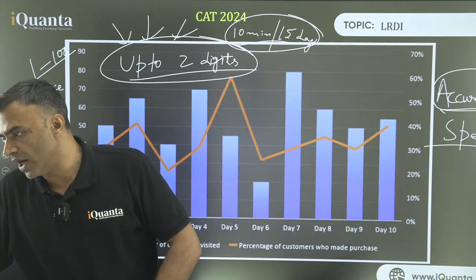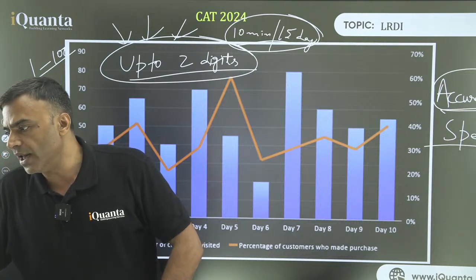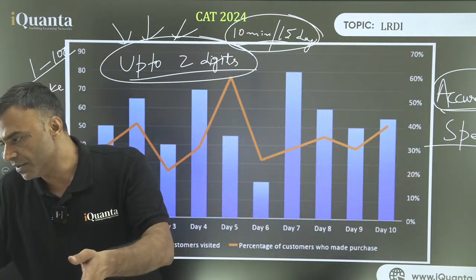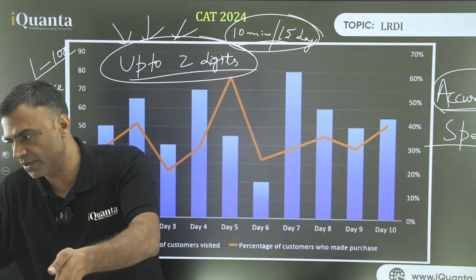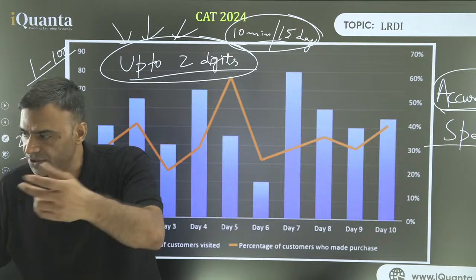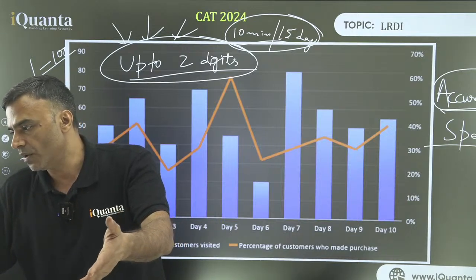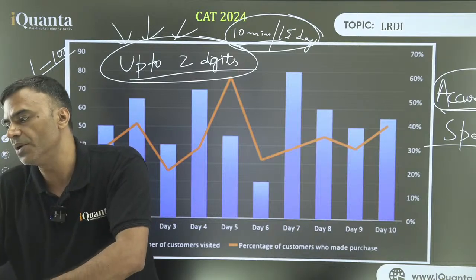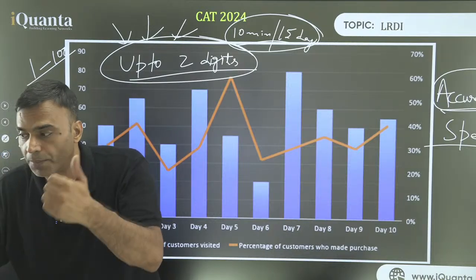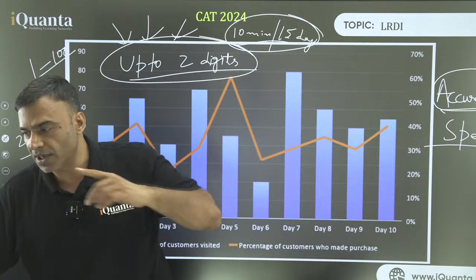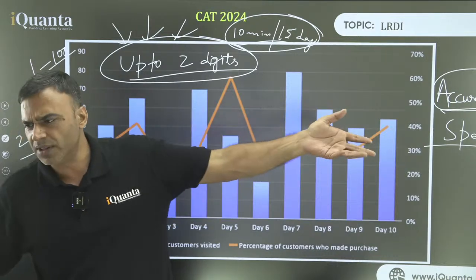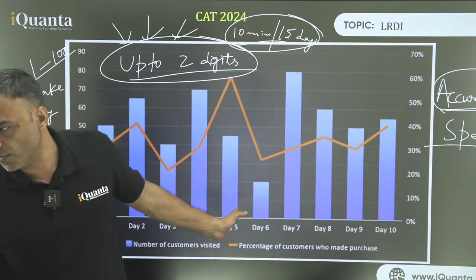What should we do now for DILR? For DILR, just go through the schedule of the classes, whatever you have. Whatever is taught in class now, do its questions from your books. Then on the dashboard, you have so many assignments. Start working on them topic wise. Keep one thing in mind: we have discussed like 4 topics till now for LRDI. There are in all 12-13 different categories. We have discussed just 4 categories out of them.